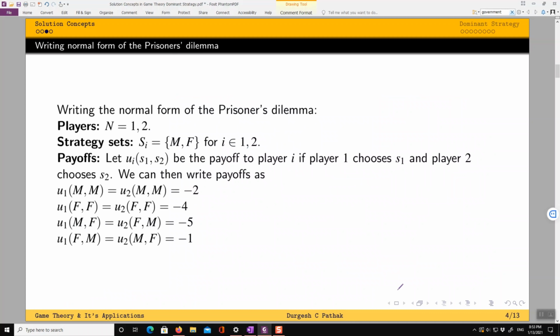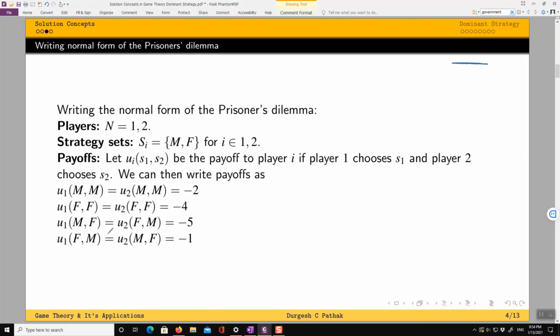Now we have also seen in the previous lecture how to write the normal form. I'm not going to deal with how to write the normal form here. If you need to see that, please see lecture number 2, lesson 2. The link will be here. Now this is the normal form.